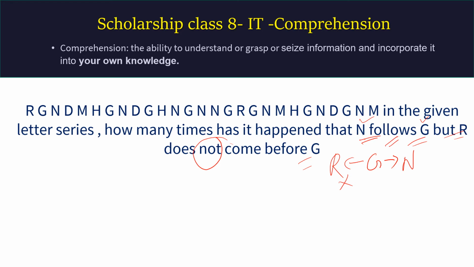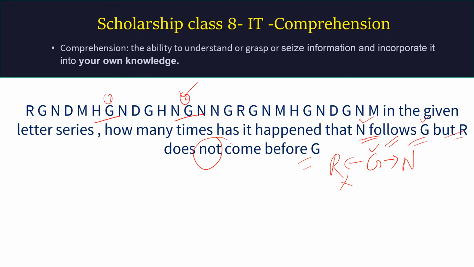So we need to go for G first. After G there is N, but here there is R, so this will not work. After G, N is there, R is not before, so this will come in that category. After G there is no N. After G there is N, and before that it is N, so this will come. So 1 done, 2 done.